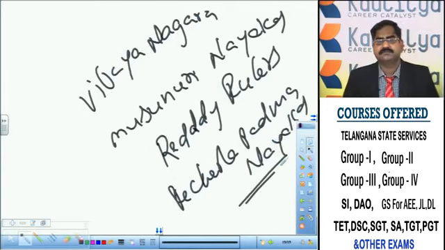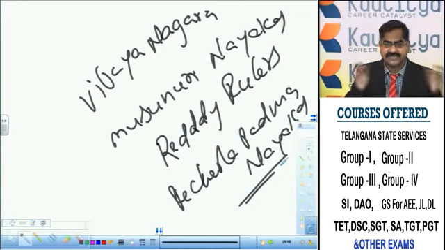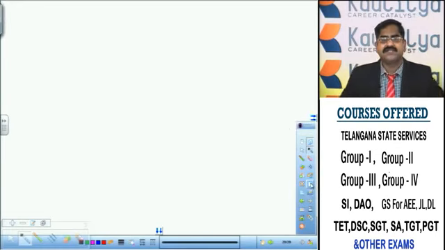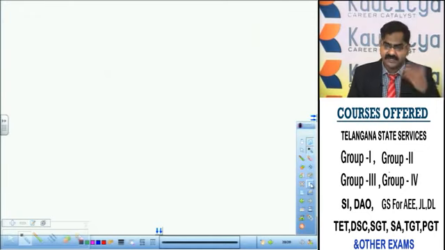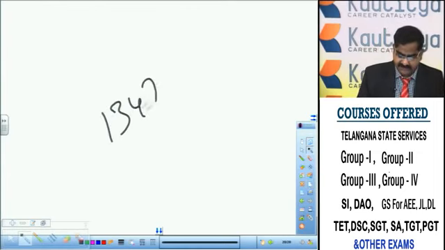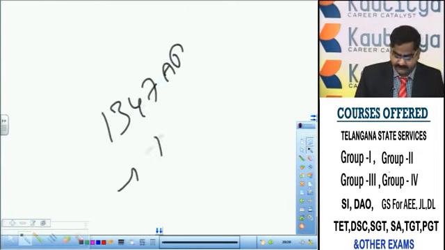These rulers strived for the restoration of Hindu Dharma against Muslim rule in South India, and due to this, Muslim rule went on for some time only. Later it was eclipsed. But due to the disunity between all these kingdoms, the Reddy rulers, Vijayanagara kingdom, Rechurla Padmanayakas, Musunuri Nayakas, Muslim rule got revived in South India in the year 1347 AD in the form of the Bahmani kingdom.